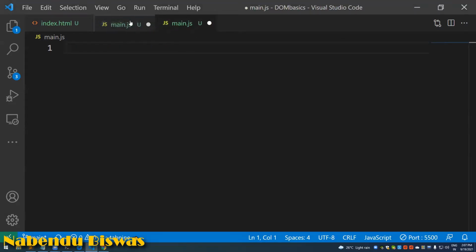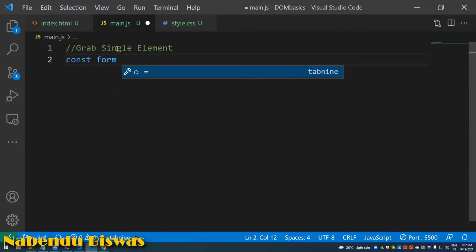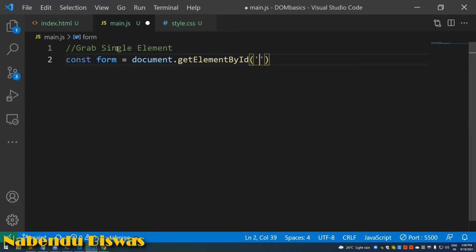Through JavaScript we access various DOM elements and we manipulate them and do a lot of stuff there. So I want to grab a single element. Const form equal to document dot getElementById, and I'll do myForm.